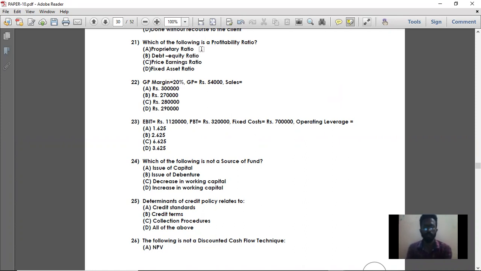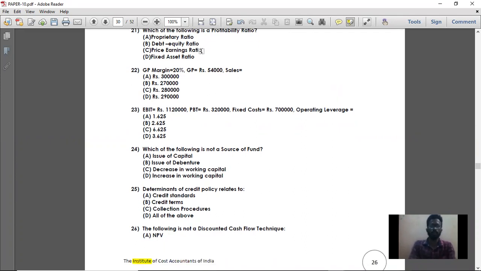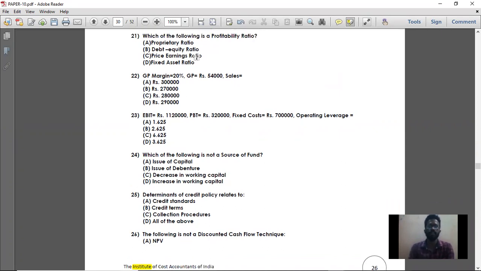Proprietary ratio is not a profitability ratio, it falls under solvency ratio. Debt to equity ratio is also a long-term solvency ratio. Price earning ratio: what is the formula? PE ratio is market price divided by earnings. So it is based on the earnings, and earnings is nothing but profitability. So price earning ratio is a profitability ratio. Next they have given fixed asset ratio, which is fixed asset turnover. It falls under turnover ratio. So here price earning ratio is the profitability ratio.